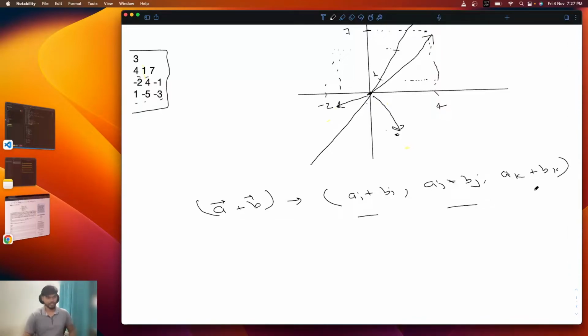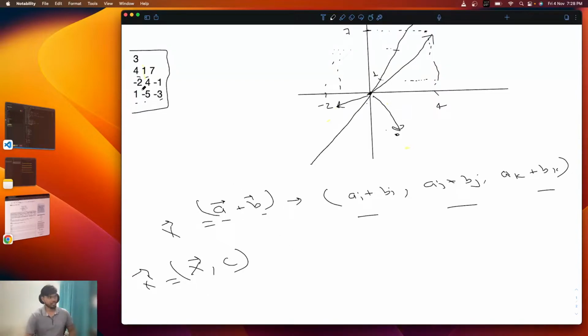So in this way you will add all the vectors, like a plus b will give you, let's say, vector x. Now you will add the vector x in the given vector. Similarly you will assign it to some other variable, let's say x dash.